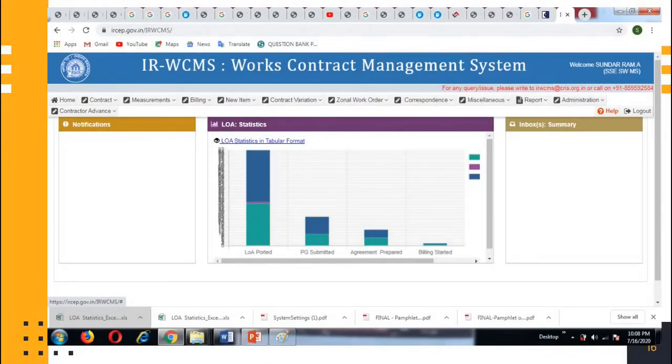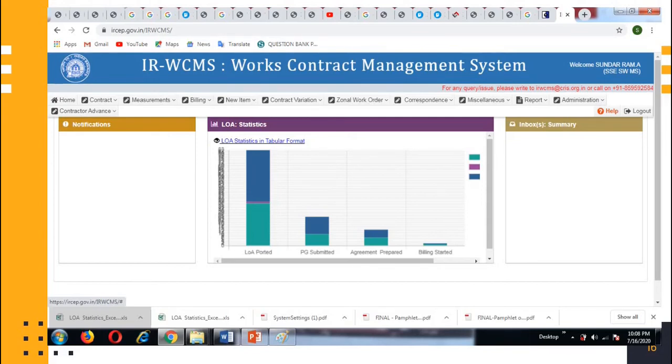Now, after you log in with your user login ID and password, this will be the home page of IRWCMS, Works Contract Management System. This can be separated into three parts. The first part, we can take it as the modules, various modules like home, contract, measurements, etc. The second part is the middle part.